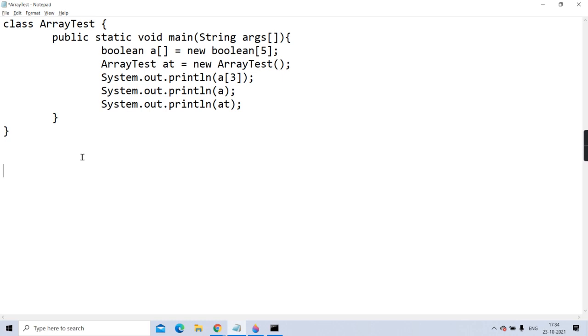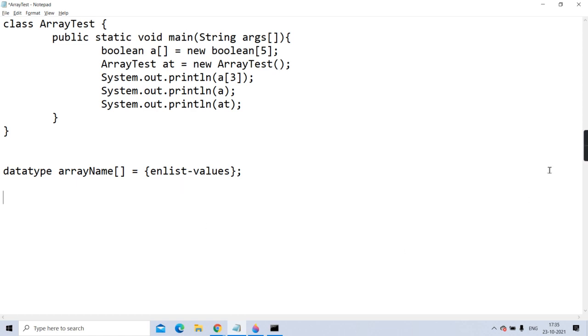How to do it? See here. Data type, array name, square bracket, equal to, and directly in the brace bracket enlist your value. Getting? And semicolon. Meaning Java says new is implied over here. Implied means assume. Assume that here new has come. And in the brace bracket directly enlist the value.